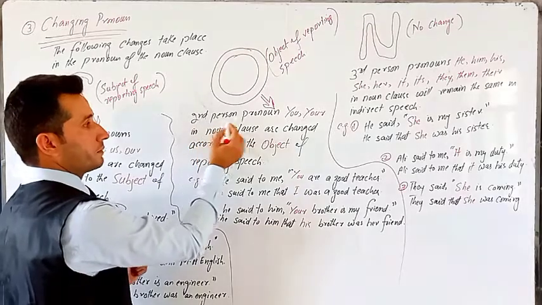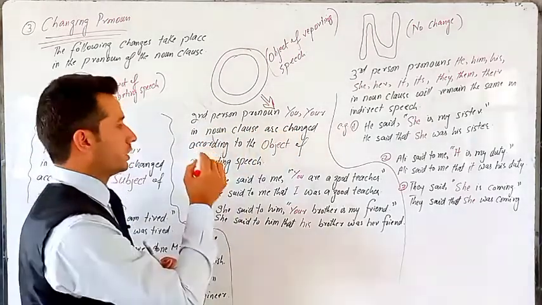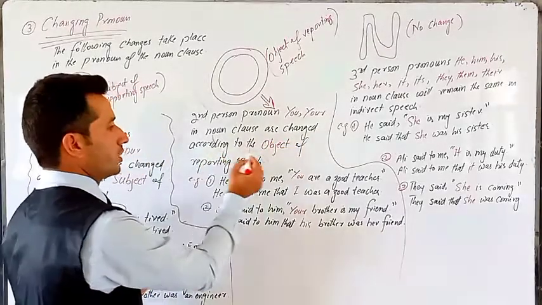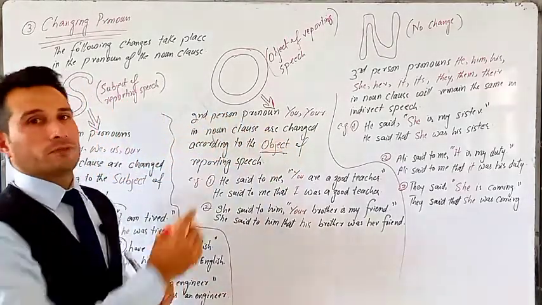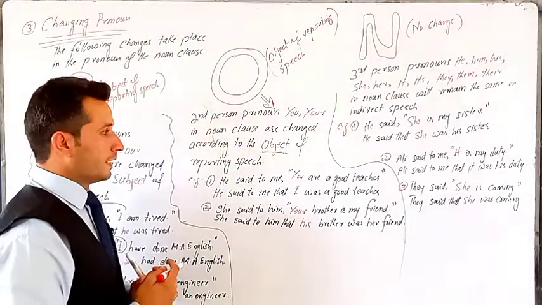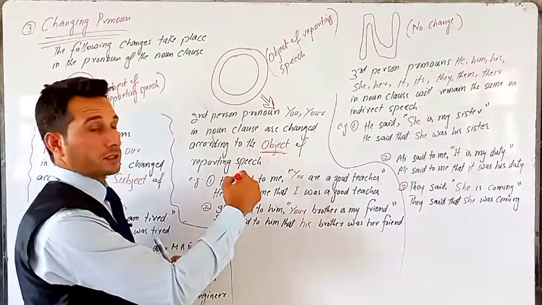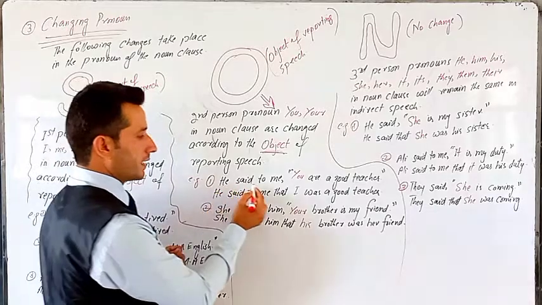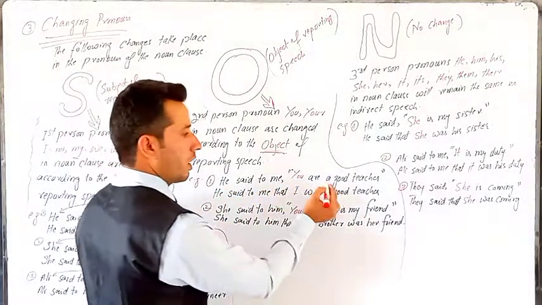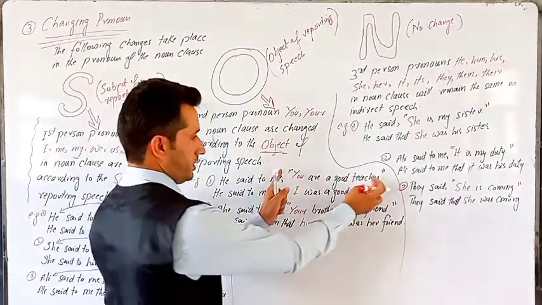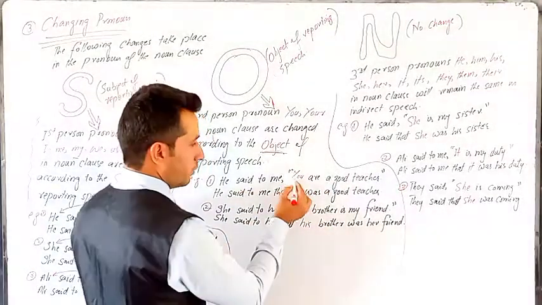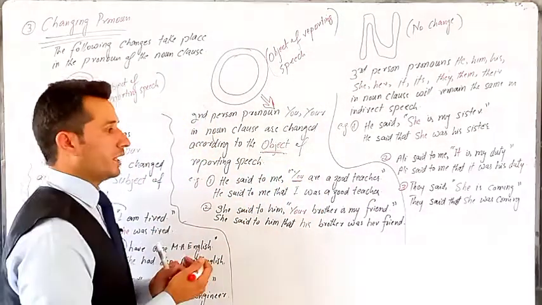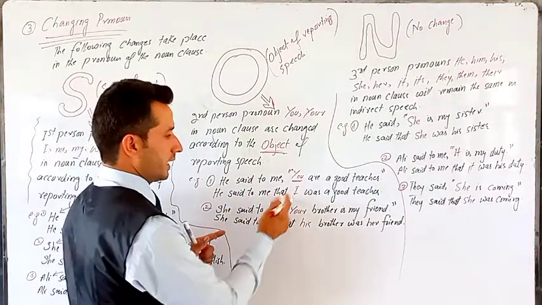So, if there is a second person pronoun, you or your, in a noun clause in inverted commas, it is changed according to the object of reporting speech. Okay, so here we'll convert the second person pronoun according to the object of reporting speech. For example, he said to me, you are a good teacher. Now, this is the portion in inverted commas, and we have you here. So, what do we do? When we convert it into indirect speech, he said to me that.